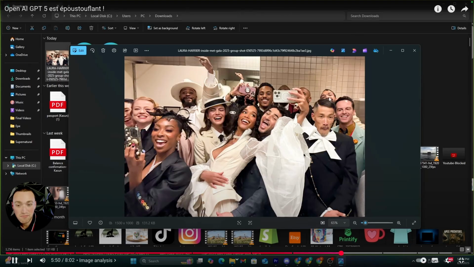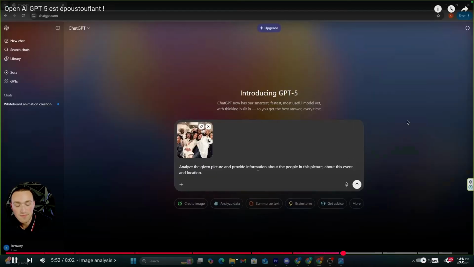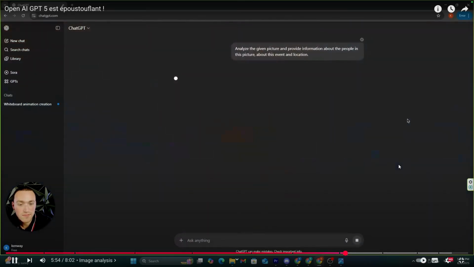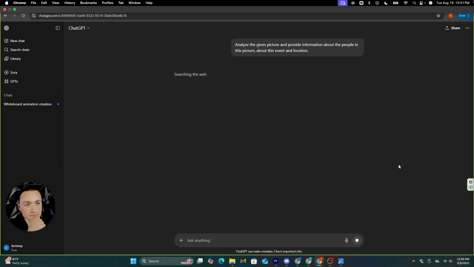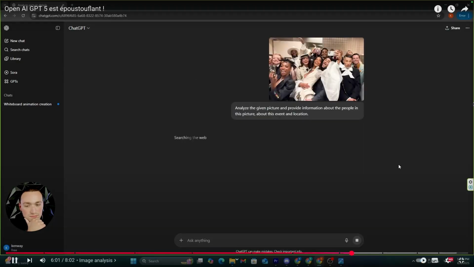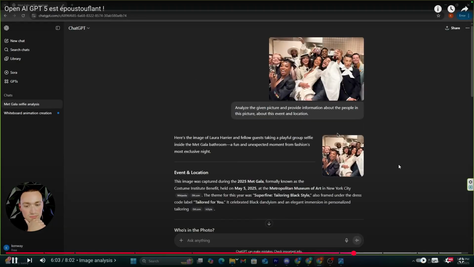I'm going to upload this image to ChatGPT and ask it like this. Analyze the given picture and provide information about the people in this picture, about this event, and the location. And let's see. Okay, this is actually Laura Harrier taking a playful group selfie inside the Met Gala.